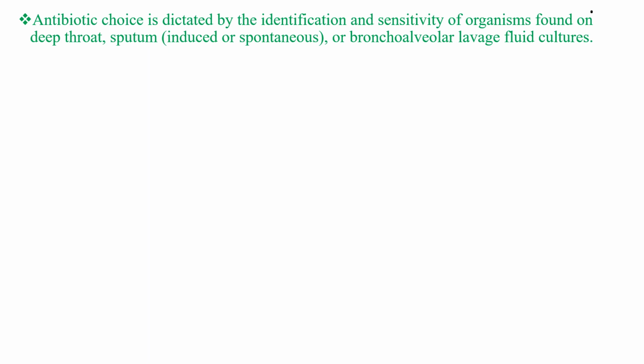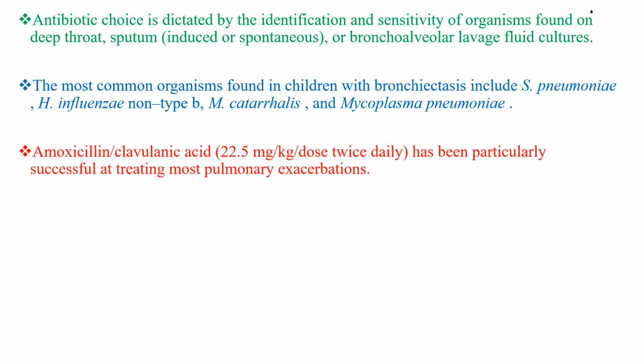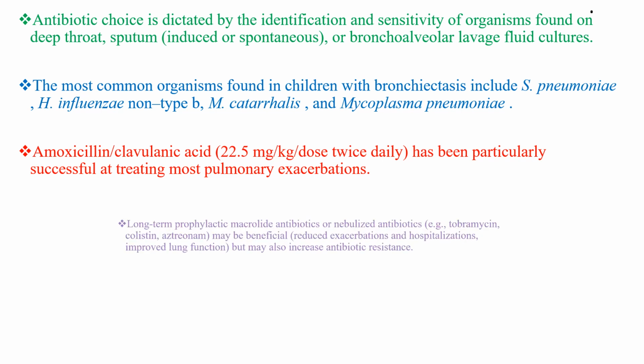Antibiotic choice is dictated by the identification and the sensitivity of organisms found on deep throat and sputum or bronchoalveolar lavage fluid culture. The most common organisms found in children with bronchiectasis include Streptococcus pneumoniae, non-typeable Haemophilus influenzae, Moraxella catarrhalis, and Mycoplasma pneumoniae. Amoxicillin-clavulanic acid, which has been particularly successful at treating most pulmonary exacerbations, is used to treat this exacerbation.